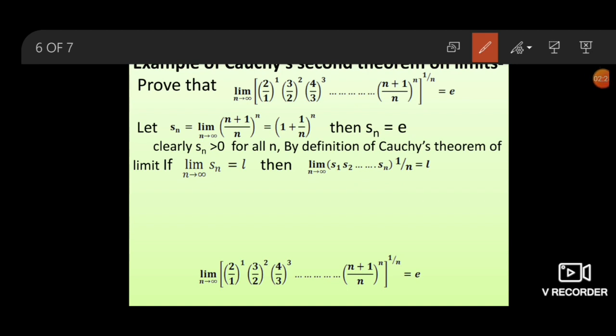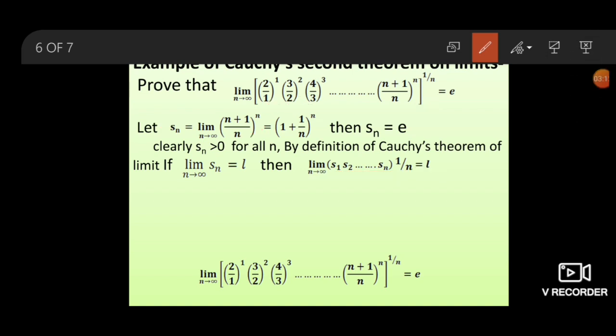First we take the LHS of this equation: limit n tending to infinity of (2/1 times (3/2)^2 times ... times ((n+1)/n)^n) to the power 1 by n, and compare it with that equation. Then consider S1 equal to this, S2 equal to this, so Sn equal to ((n+1)/n)^n.